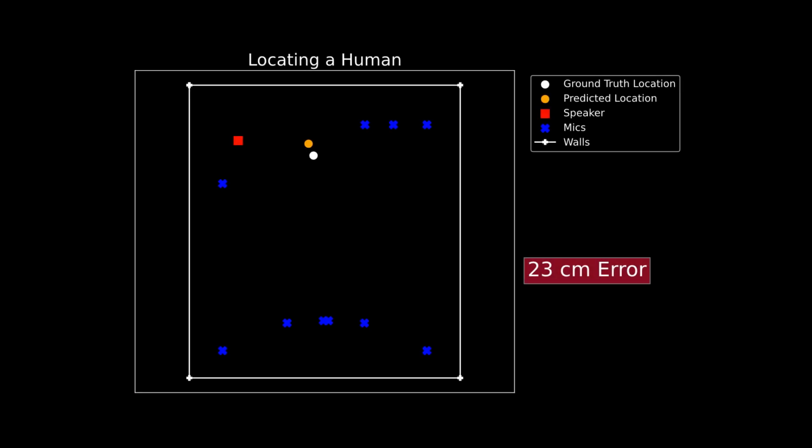Here we show some example results from our best performing baseline for localization using room impulse response in our controlled acoustically treated room. This baseline model is a neural network trained on 800 room impulse responses from the same room in the exact same configuration and trained and tested on the same human. The average error is 46 centimeters across the test set.